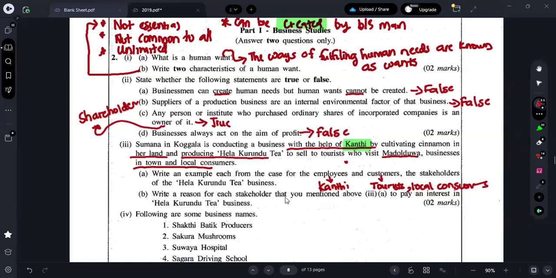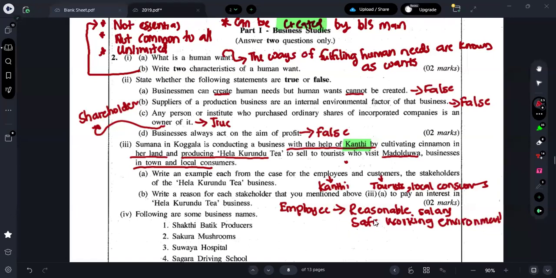Okay. Next one is what? Write a reason for each stakeholder that you mentioned in Roman number 3A to pay an interest in the Helakurundu tea business. What kind of interest will the employee Kanti have towards the business? First we can say a reasonable salary. Next we can say a safe working environment. So these are the objectives or expectations of that employee.